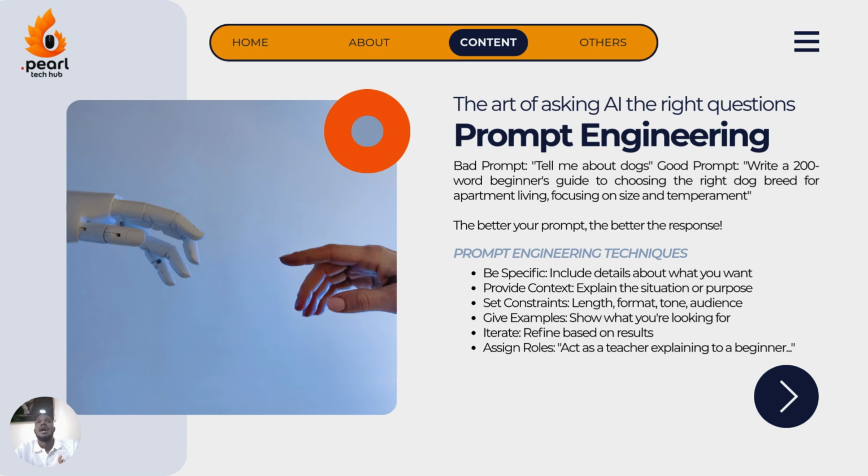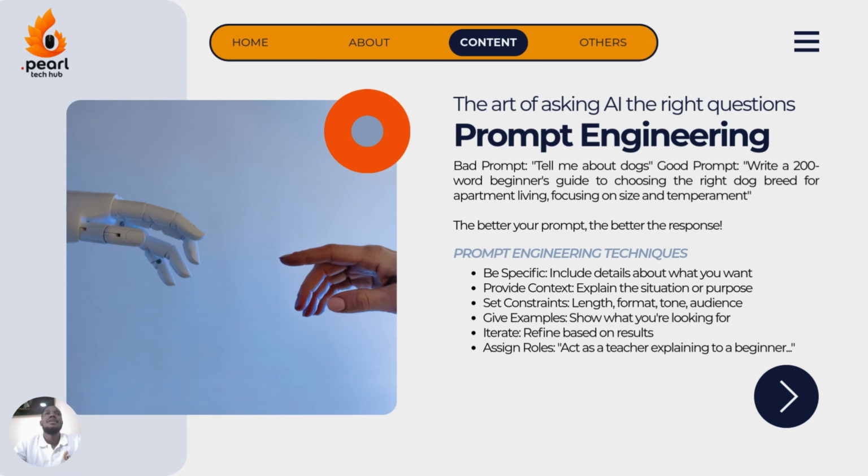Then another important technique is giving examples. You have to consider giving examples so that this model can have a specific pattern it matches with its data that it has been trained on to give you the best response. So you show what you're looking for.